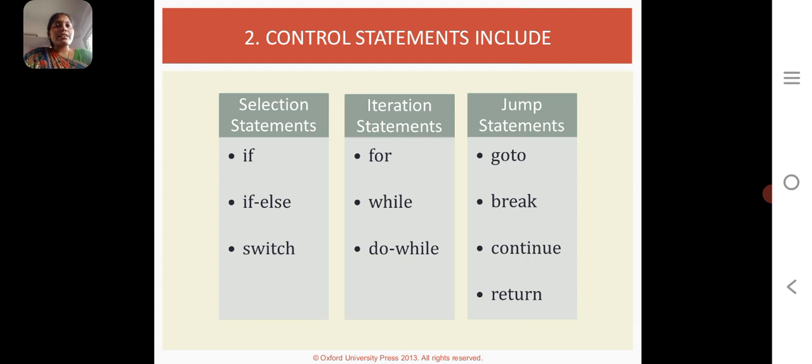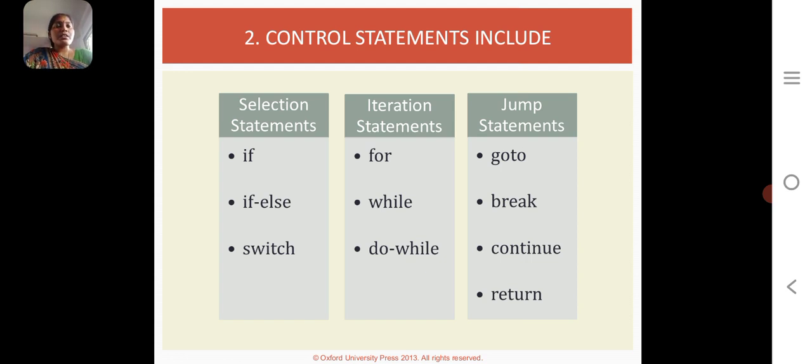Then we see the iteration statement. Iteration statements are classified into three types, and they are for, while, and do while. The iteration statement is made up of n number of statements and n number of conditions. Then the third type is the jumping statement.